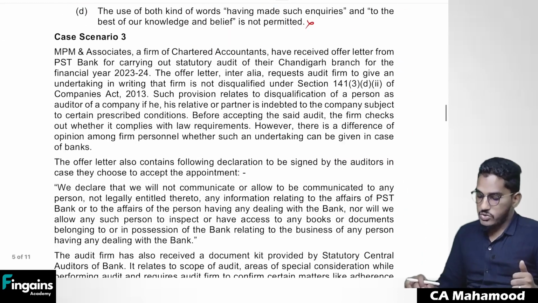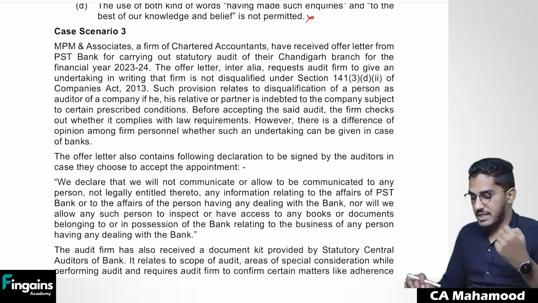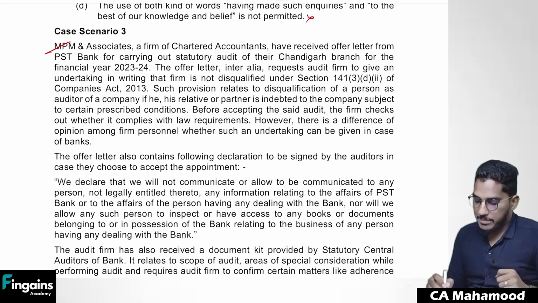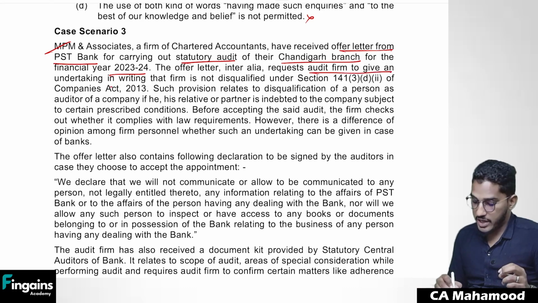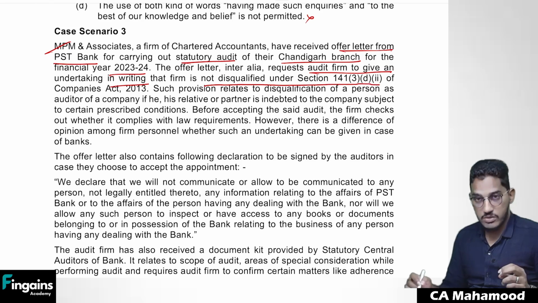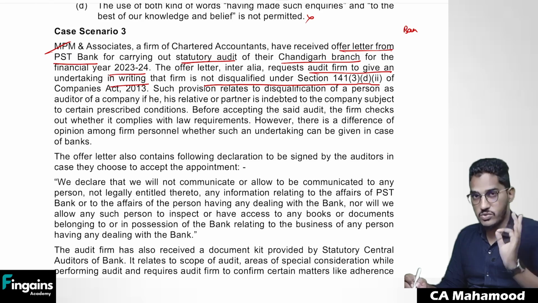Next one. So with this, we are done with the two case scenarios. Let us now understand case scenario number 3. MPM and Associates, chartered accountants, have received an offer letter from PST Bank for carrying out statutory audit of their Chandigarh branch for the financial year 2023-24. This offer letter inter alia requests the audit firm to give an undertaking in writing that the firm is not disqualified under section 141(3)(d)(ii) of the Companies Act 2013. That means the bank is asking the auditor to give a written confirmation regarding disqualification.